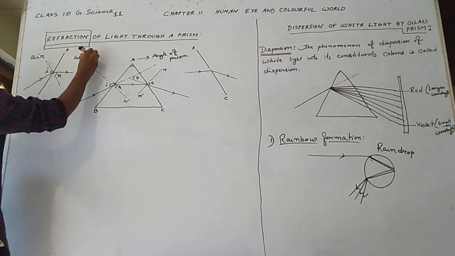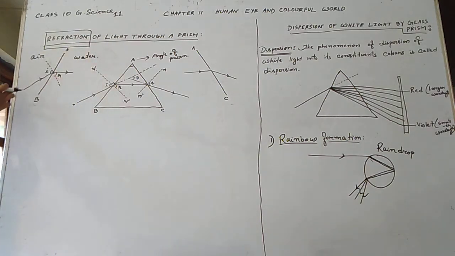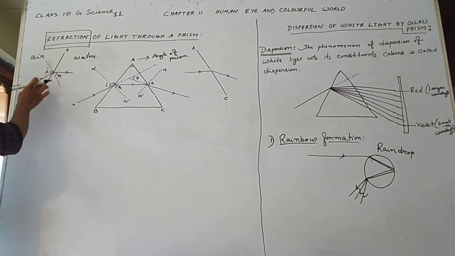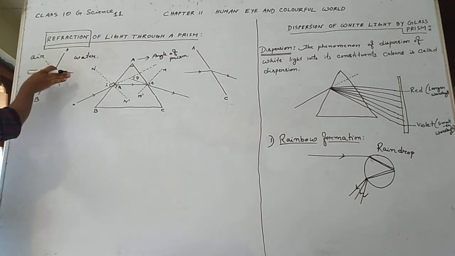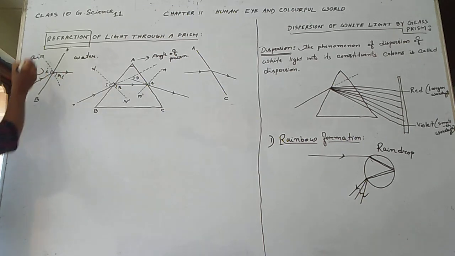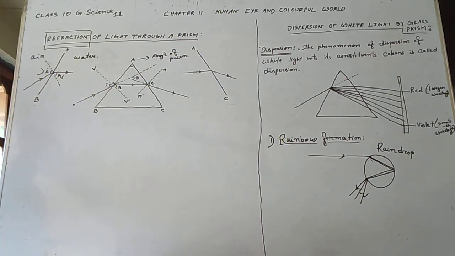Then what happens when this incident light falls on this plane and goes into the other medium? The speed of light decreases. If the speed of light decreases, then the path of the incident light is changed. The path of the ray is changed, that is, the angle of refraction occurs here. This one is called the angle of refraction, and this one the angle of incidence. We have studied about this.